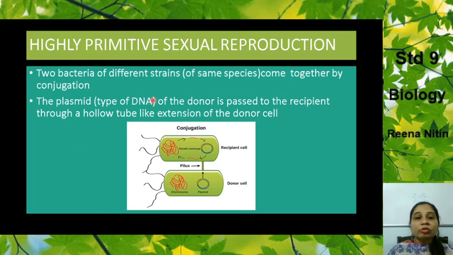The second type of reproduction is a primitive type of sexual reproduction. Two bacteria of different strains but of the same species can come together by conjugation. As you can see in this diagram, these are two different bacteria, of different strains but of the same species. This is known as a donor cell and this is known as a recipient cell. This is a plasmid of the donor cell. It enters through a hollow, tube-like process which is known as a pilus, and it enters into the recipient cell, and that is how the reproduction takes place.